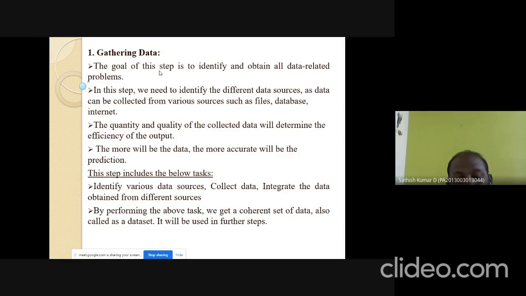So the quantity and quality of the collected data will determine the final result. If the quality and reliability of the data is good, we can expect a good result. Otherwise, the result of the predicted model is not good. That is the first step. That is called gathering data.